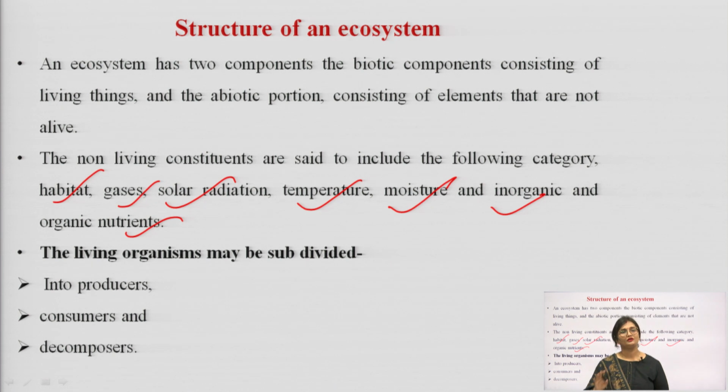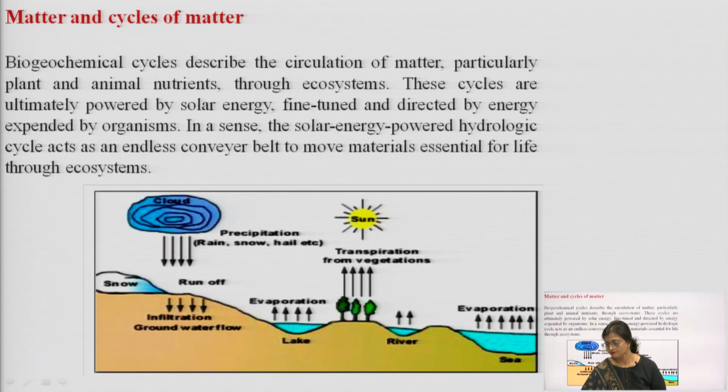All of these make up the abiotic components. Now, the living organisms may be divided into producers, consumers and decomposers.